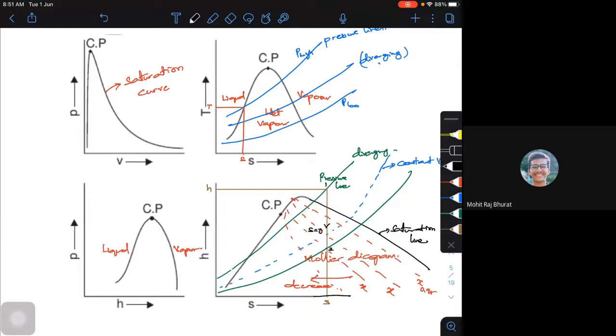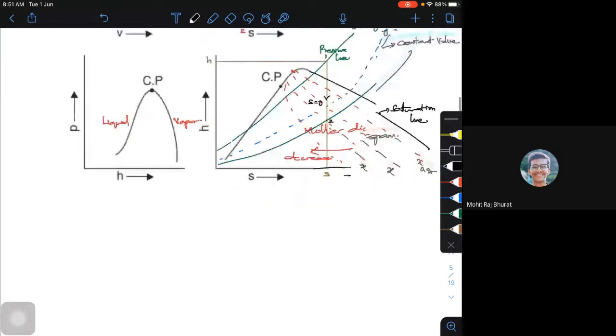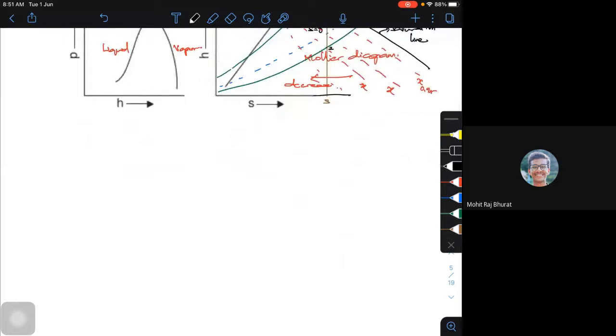Dry saturated steam will be on your dry saturation line or vapor saturation line. If it is in a superheated condition, it is above your saturation line. If it is wet vapor, or simply a mixture of vapor and water, it will be below your saturation line. So that's a simple thing. All these are below your critical point. Is that clear? Okay.